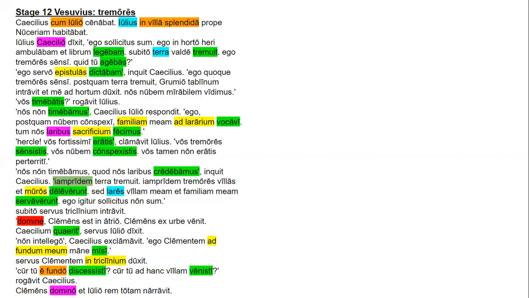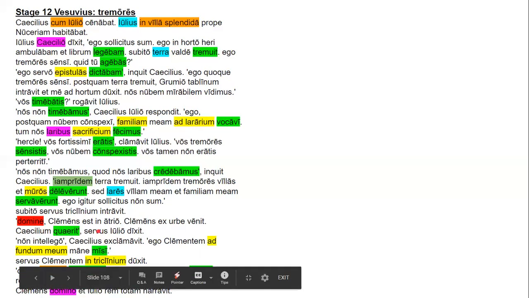Obviously, the implied subject is Clemens, but remember that Latin verbs will always have an inbuilt subject. Servus is the nominative subject, Julio is the indirect object, and dixit is the third person singular perfect tense verb. So what it means is, "Master, Clemens is in the atrium. Clemens came from the city. He is looking for Caecilius." The slave said to Julius.